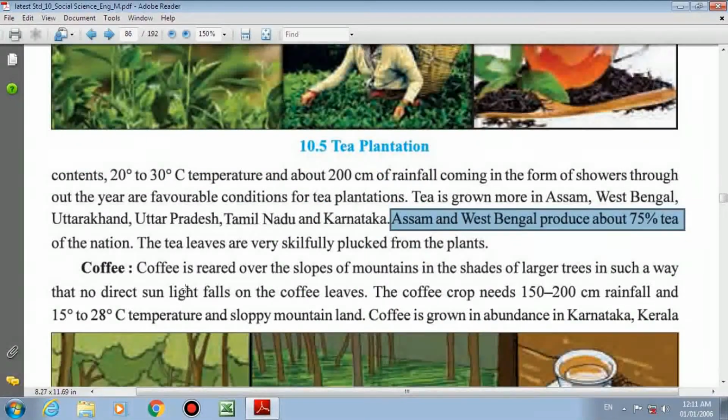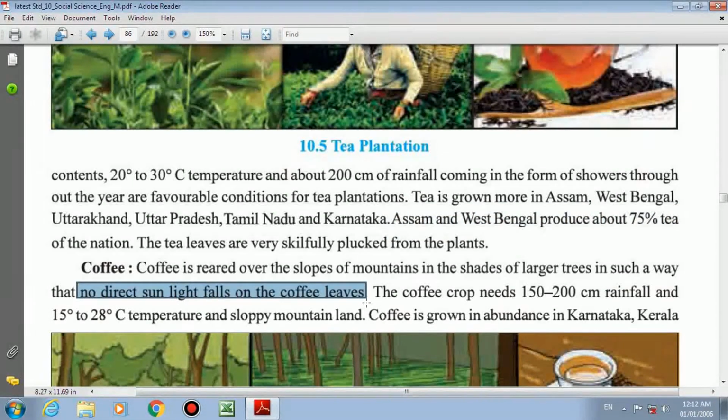Next part, coffee we have to go with. Now coffee, second crop of the beverages category. Coffee is reared over the slopes of mountains in the shade of larger trees. See, the coffee crop grows under the shade of larger trees. The tree whose shadow is big, under that shadow this particular crop is cultivated. Okay, and on the slopes of mountains,